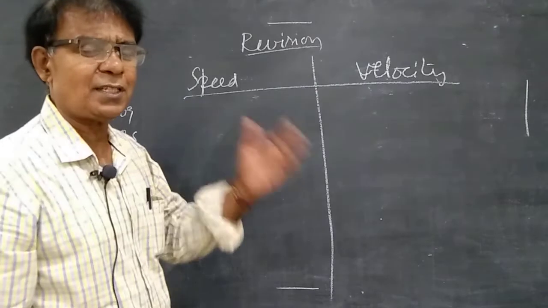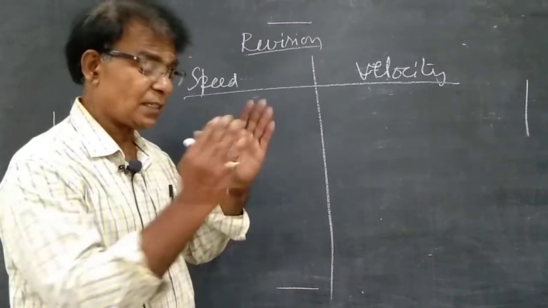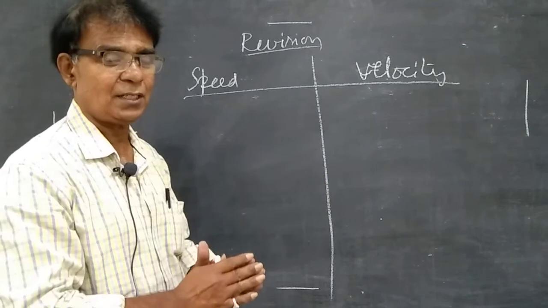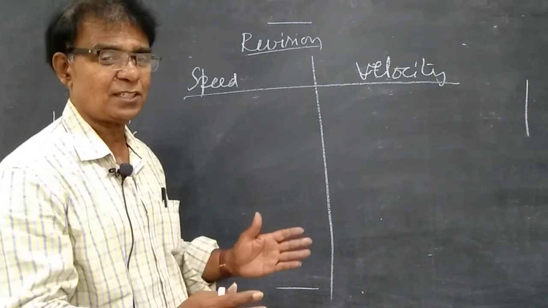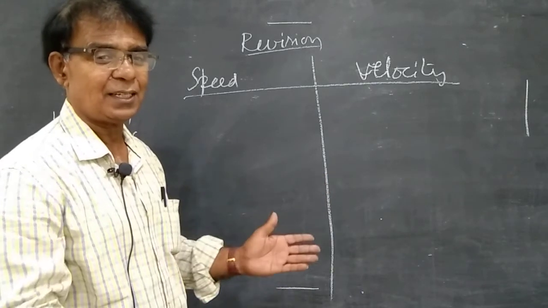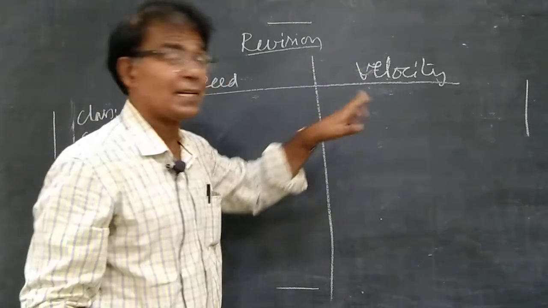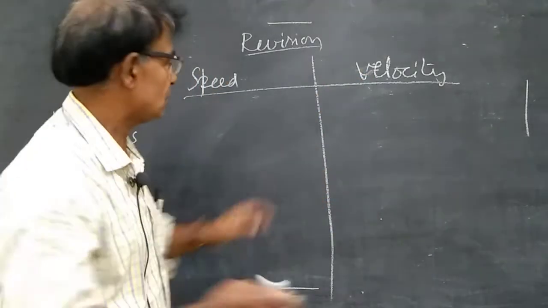Between any 2 quantities in physics, it is better to understand by the differences, so write the differences. When you are comparing things, you can easily understand the concept.